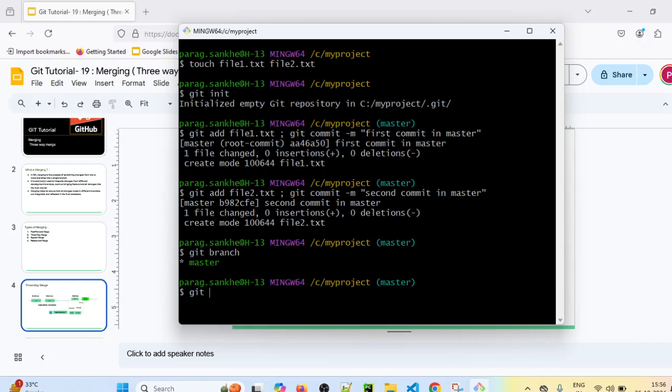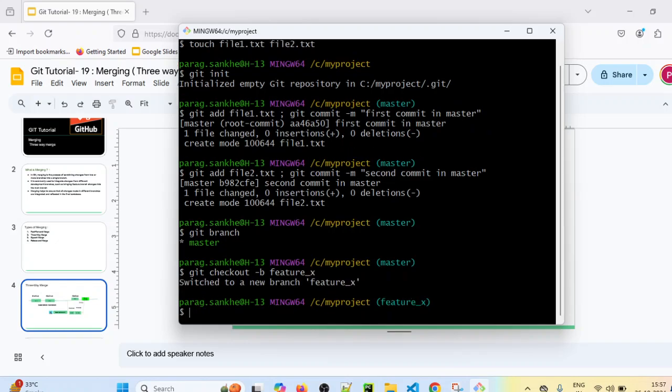So in one command, we have already seen this. In a single command, we can create a new branch and check out to that branch as well. We can switch to that branch as well. What is the command for that? git checkout -b and the branch name. What is the branch name we want to give? Let's say feature_x. So it has created a new branch, that is feature X branch, and we have also moved to that